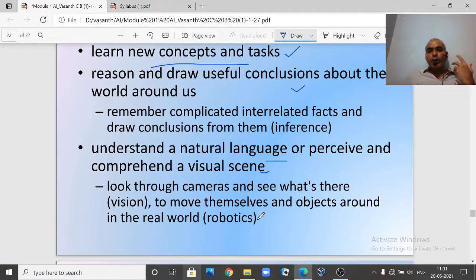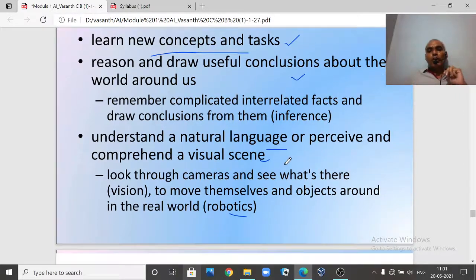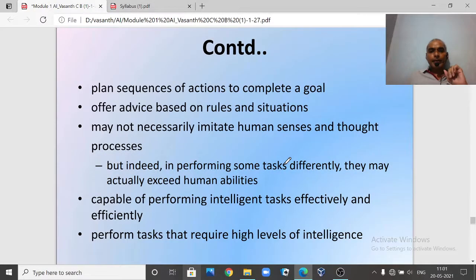Then vision. When we are building a robot, it should have a camera. With that camera it captures the objects surrounding it, and based on that it should be able to recognize what the object is and where it is, if a robot wants to move. A lot of things are involved when we talk about artificial intelligence. Even planning is required.